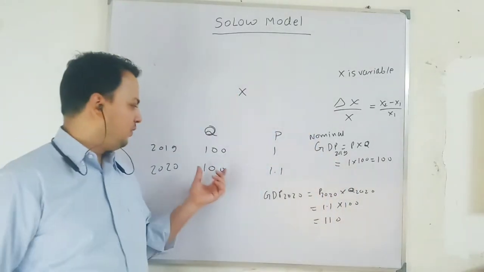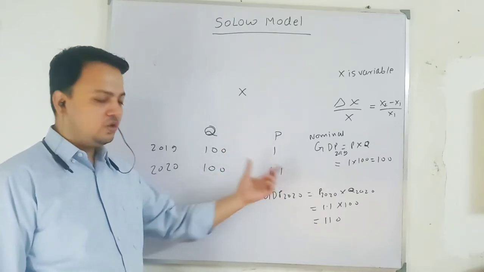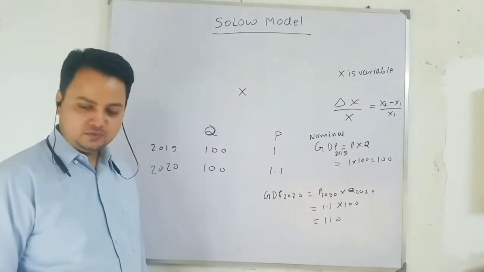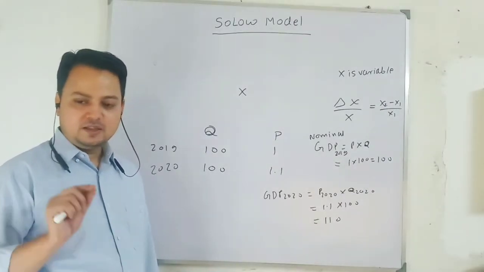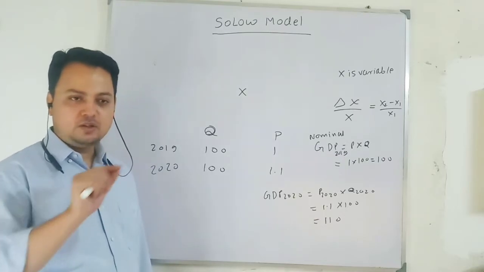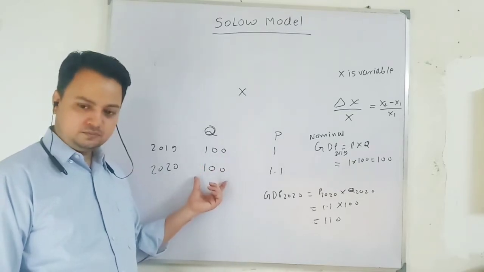So when we look at here, your real GDP is not changing, only your price level is increasing. So there is no growth in output. Output growth is not taking place. That means real output is not growing. Actual command over commodity of the people of the country is not changing. It is remaining 100.